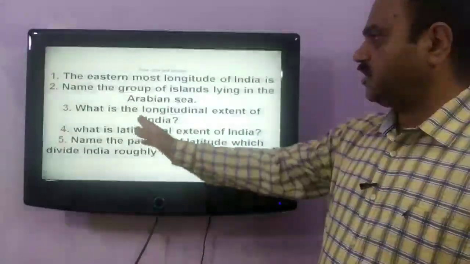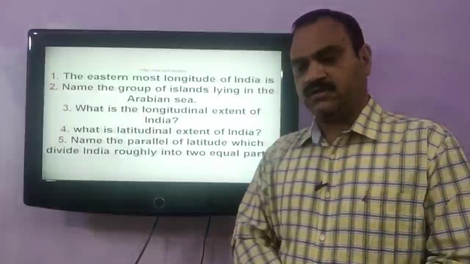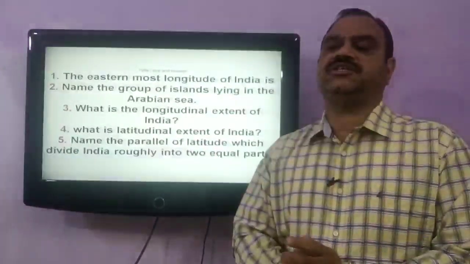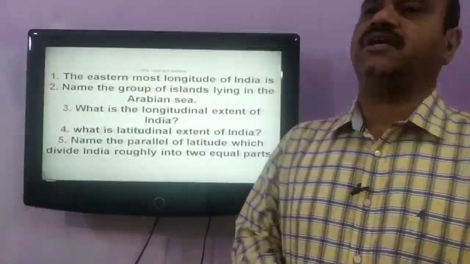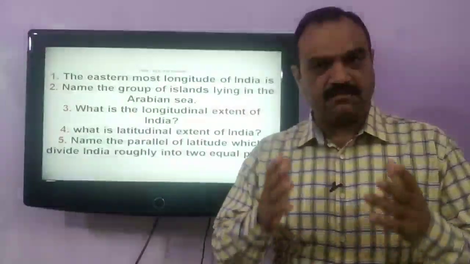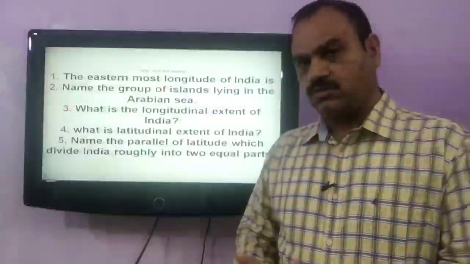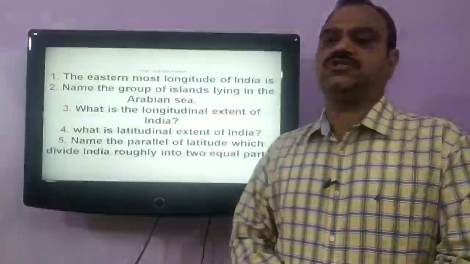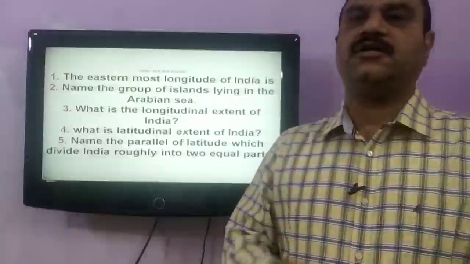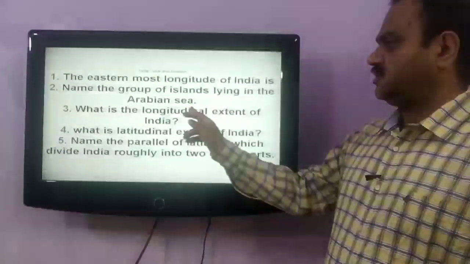Our next question is, what is the longitudinal extent of India? As we have discussed earlier, India lies in the eastern hemisphere. The westernmost longitude of India is in the state of Gujarat, that is 68 degree 7 minute east, and the easternmost longitude of India, as we have discussed, is in Arunachal Pradesh, that is 97 degree 25 minutes east. So this is the longitudinal extent.